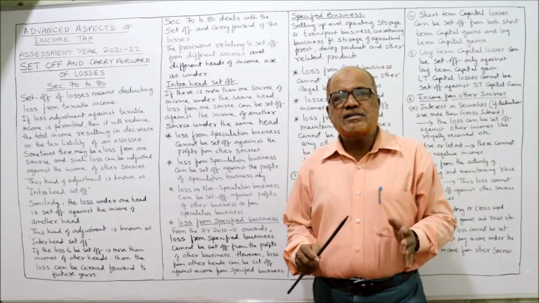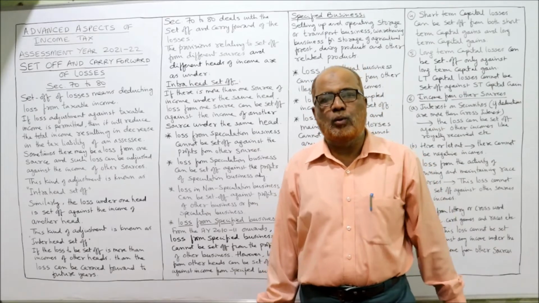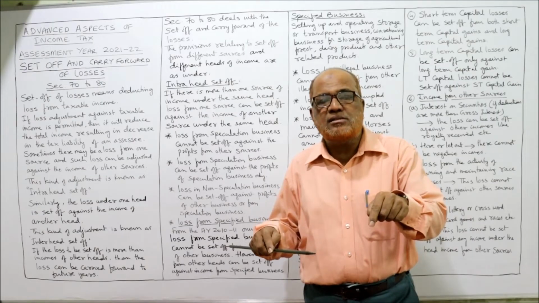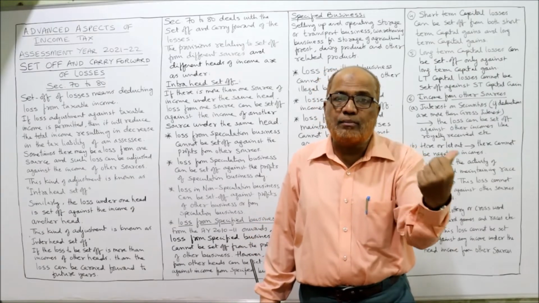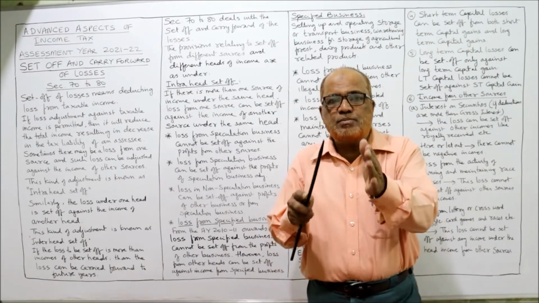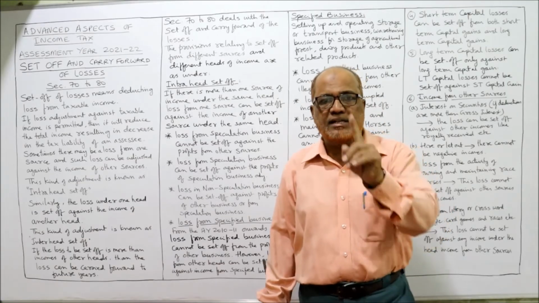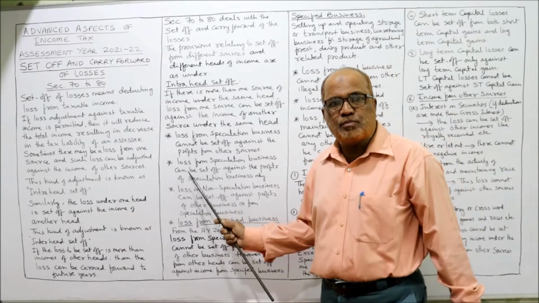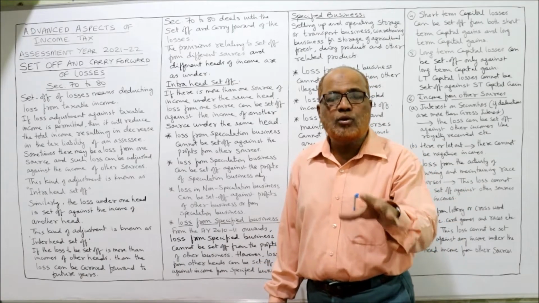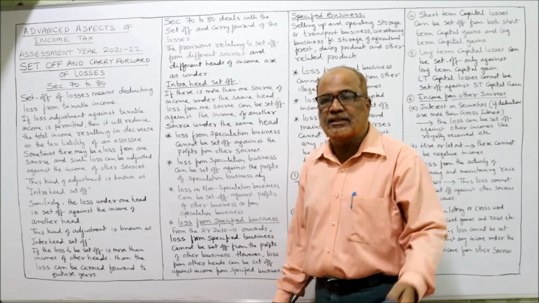Example, a person has different businesses, speculation business and non-speculation business. If there is a loss in speculation business, this loss cannot be set off from non-speculation or any other incomes. The loss in speculation can be set off only from profit from speculation. That is the first point. And you have to remember all these points because in the coming problems, these types of points will come. So you must be in a position to say that speculation loss cannot be set off from other incomes.